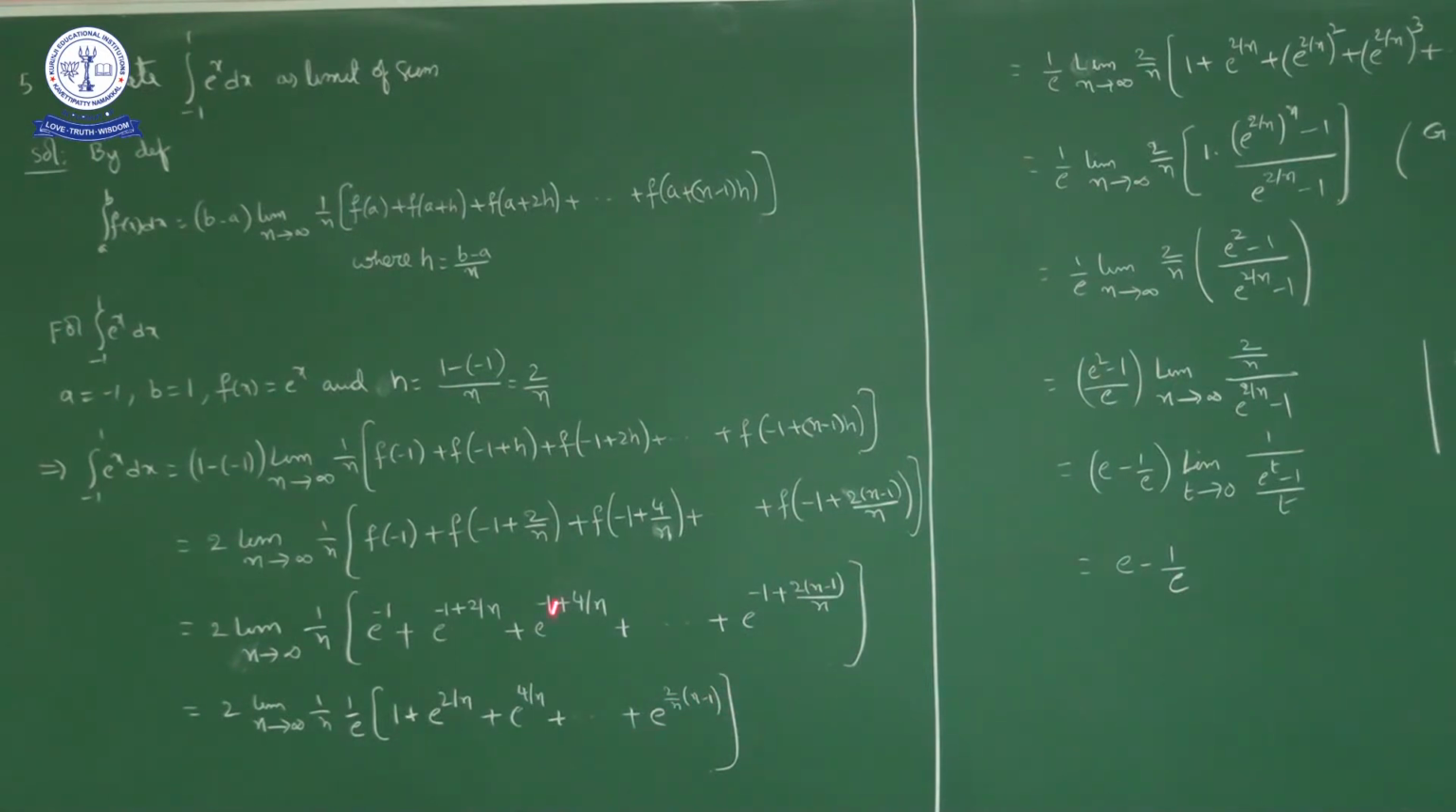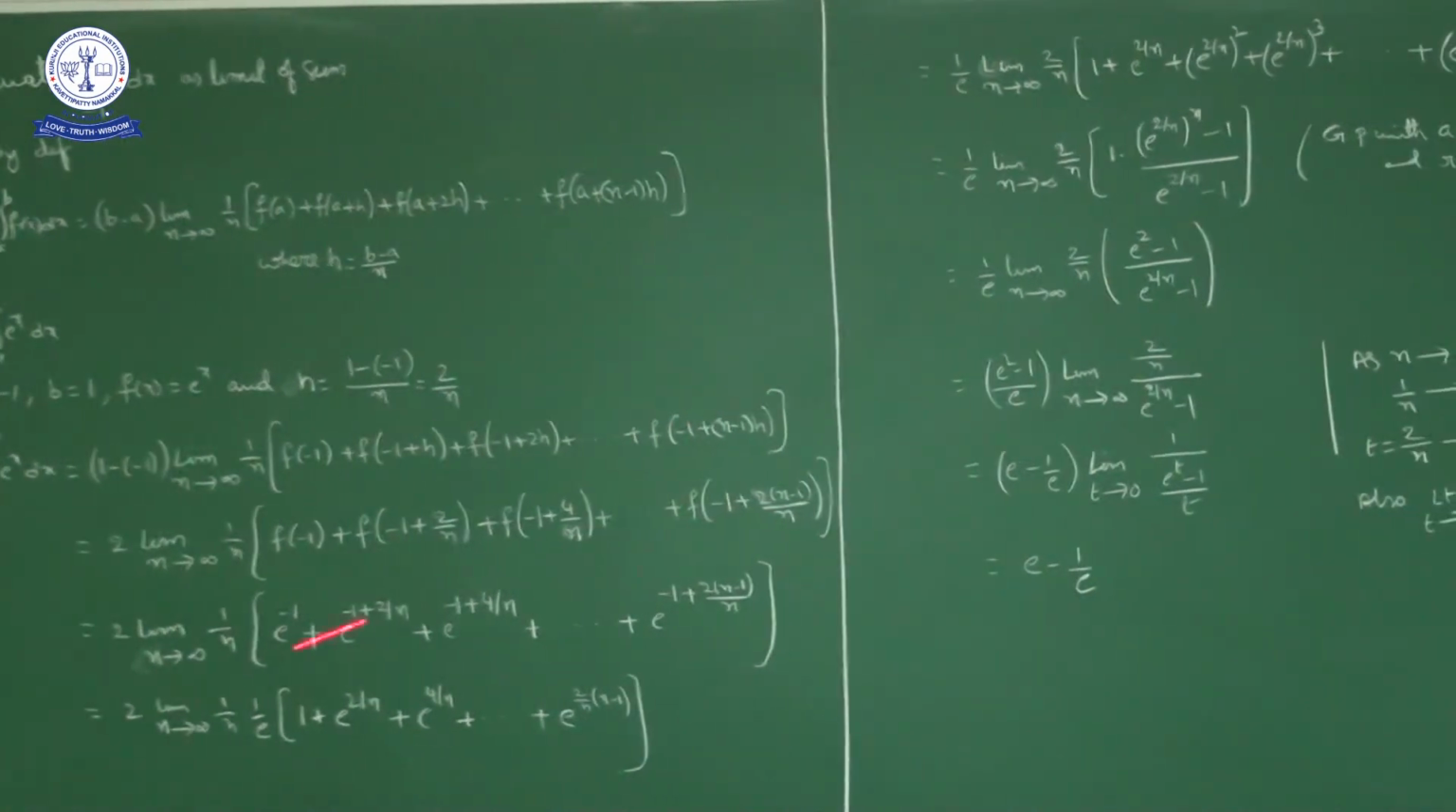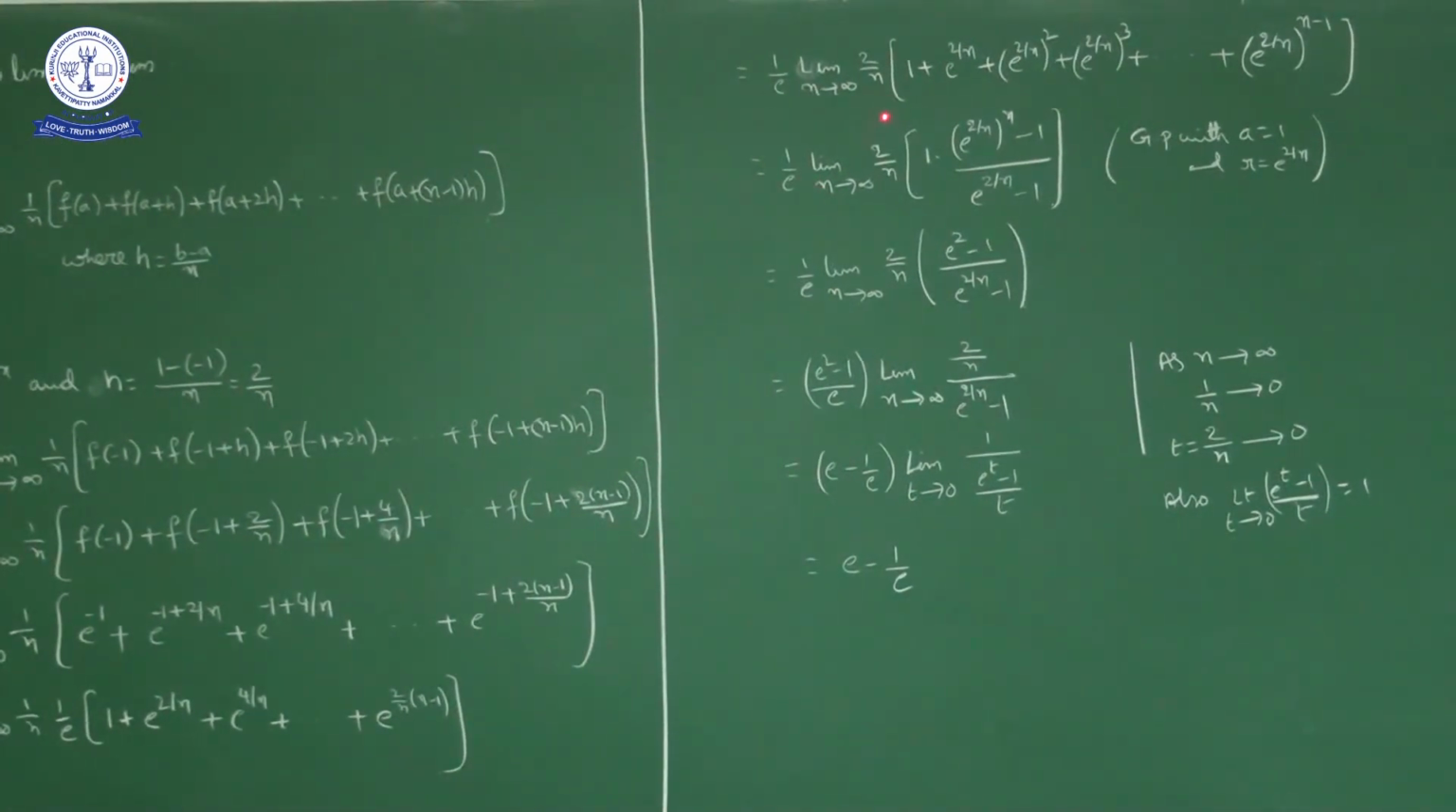Now here, if you observe this part, I will write like this. 1 by e, the constant, I will write outside. So 2 I will write here. So what we can write: 1 by e into limit n approaches infinity 2 by n into 1 plus e power 2 by n plus e power 4 by n, e power 4 by n I will write as e power 2 by n whole square. Next, what will we get? e power 6 by n, I will write it as e power 2 by n whole cube.